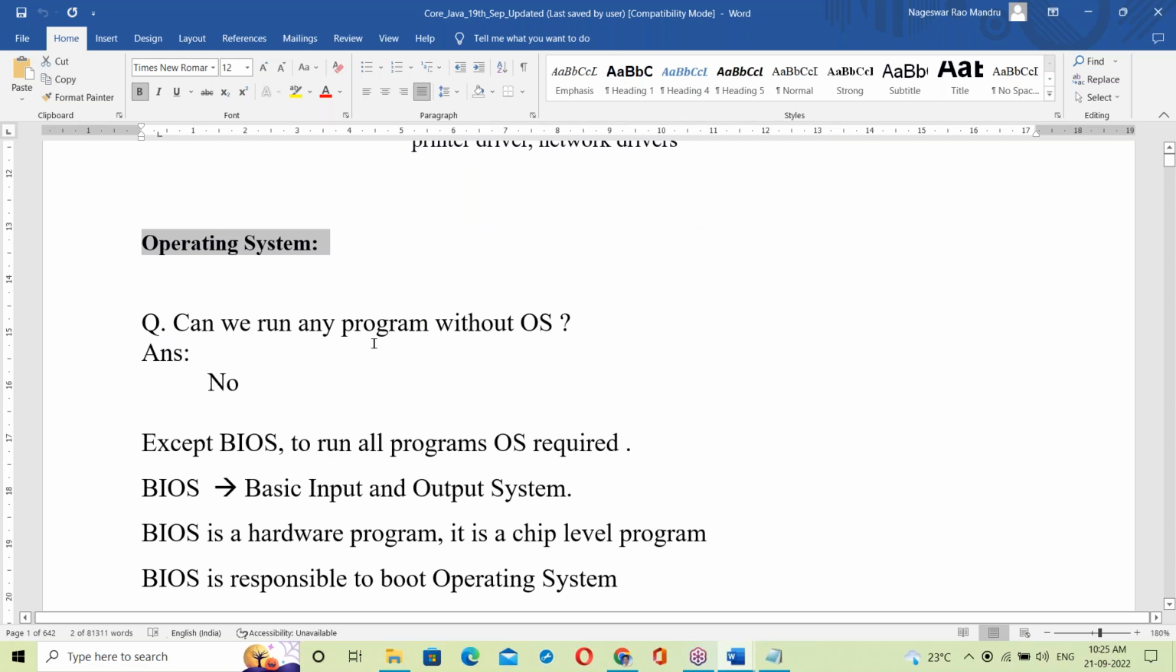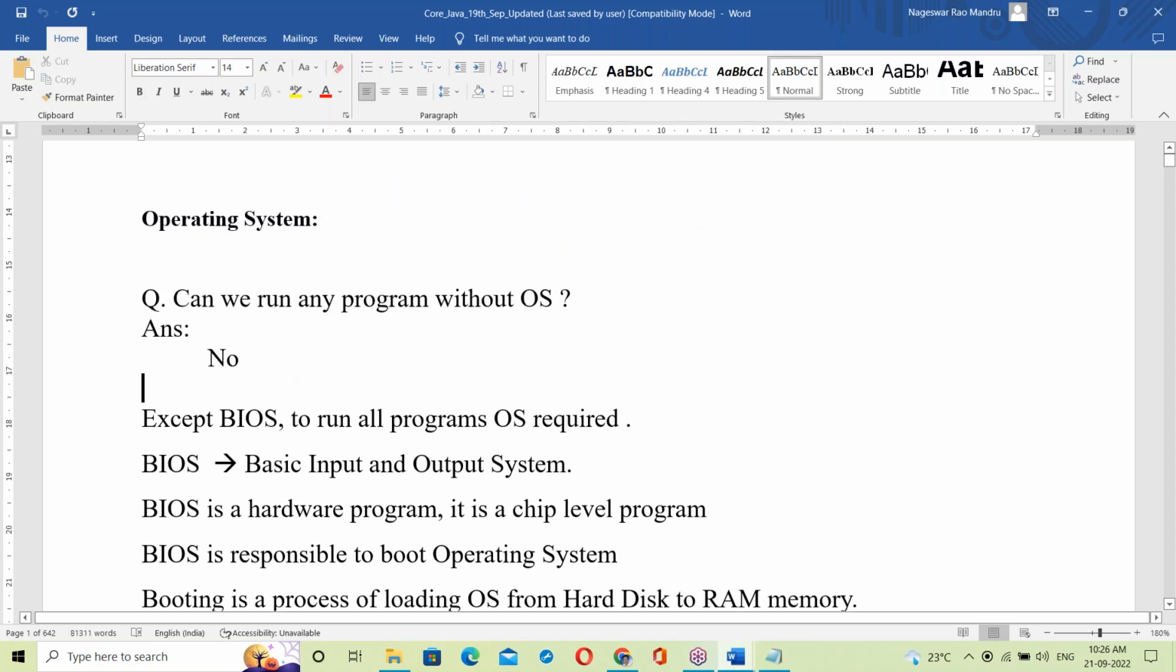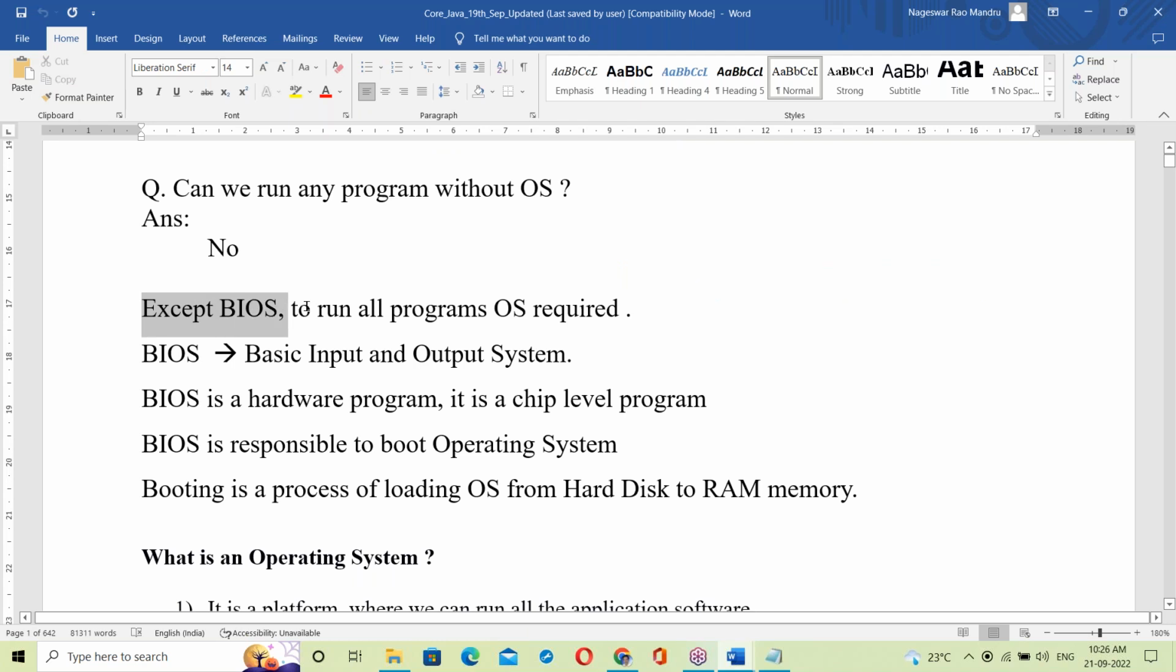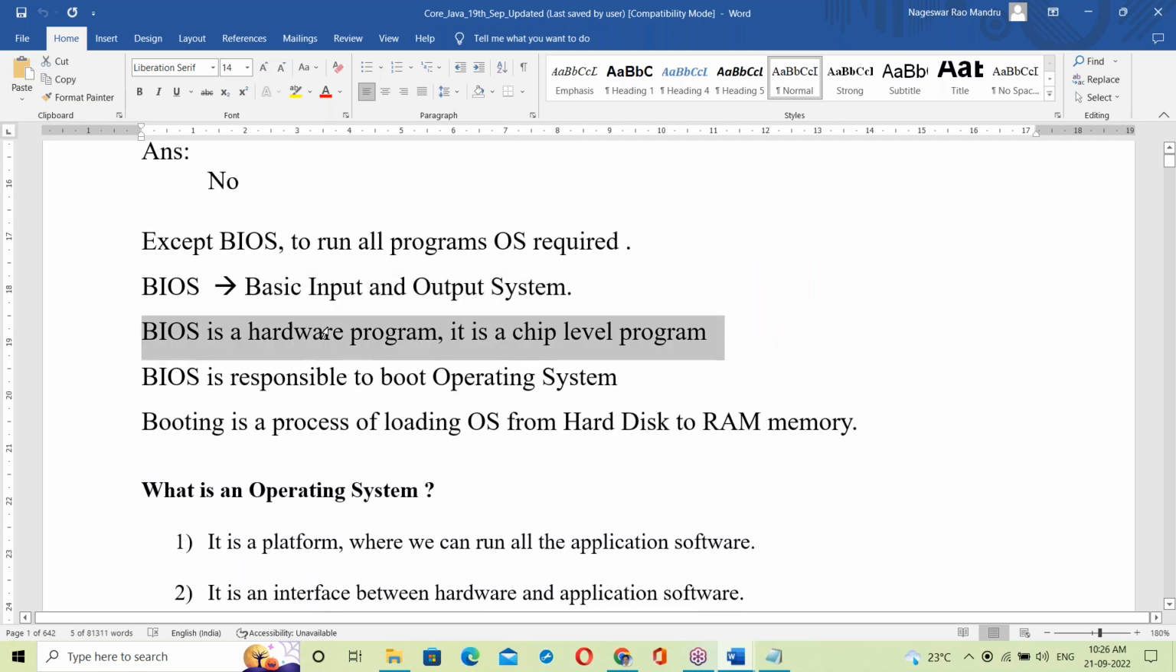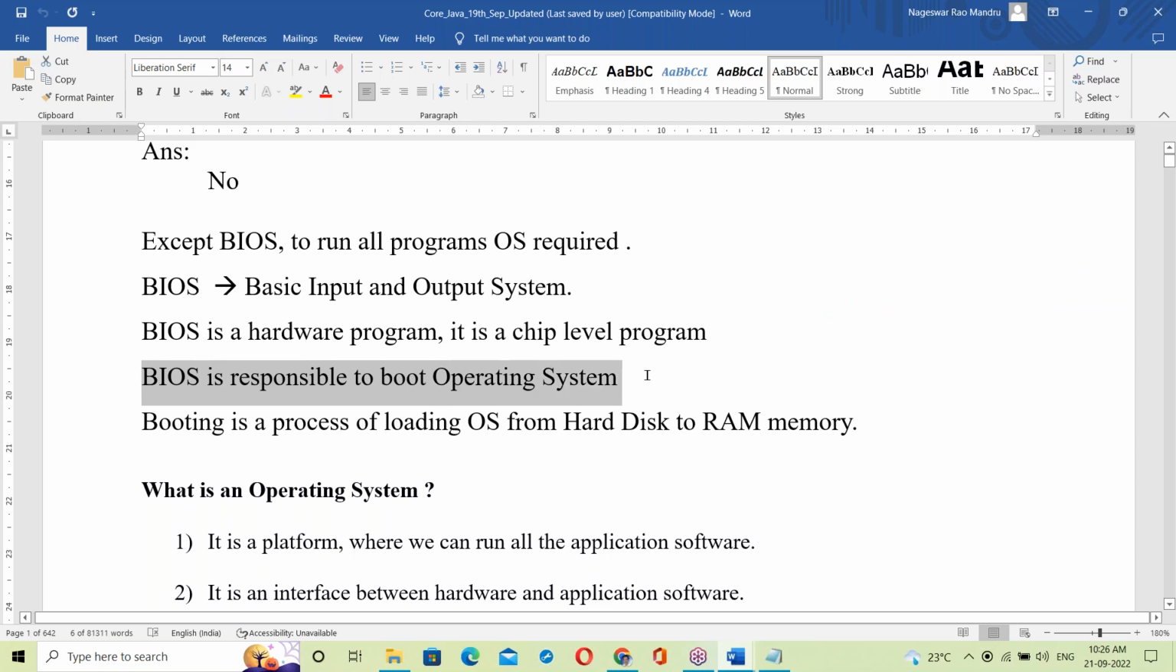About OS. First question: can we run any program without OS? No. Except BIOS, to run all programs OS is required. BIOS stands for Basic Input Output System. BIOS is a hardware program, a chip-level program. BIOS is responsible for booting the operating system. Booting is the process of loading the OS from hard disk to RAM.